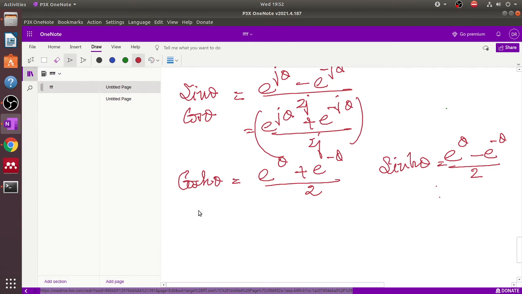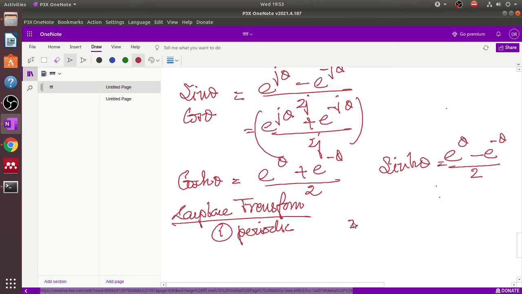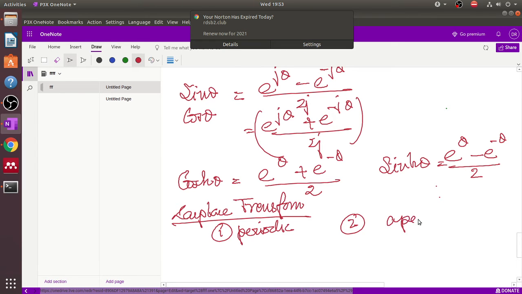Okay students, one thing should be remembered: the Laplace transform is applicable for both periodic and aperiodic signals. I again repeat, the Laplace transform is applicable for both periodic and aperiodic signals.